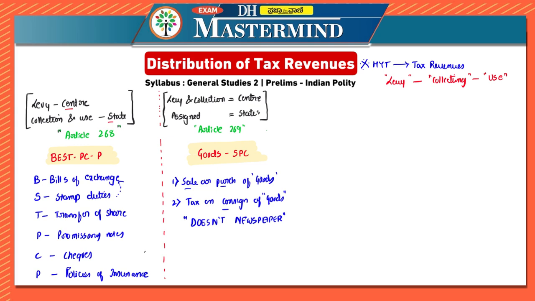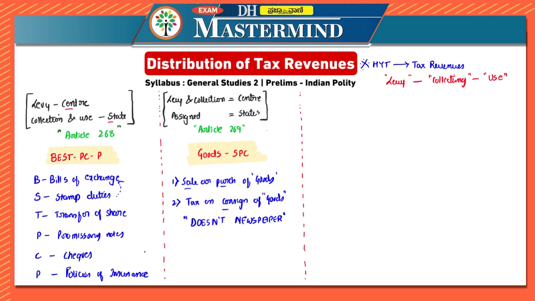But you have to remember, newspapers are not included in Article 269, which is levied and collected by the center and assigned to the states. So I guess this portion is also clear. That is goods SPC, which is Article 269.